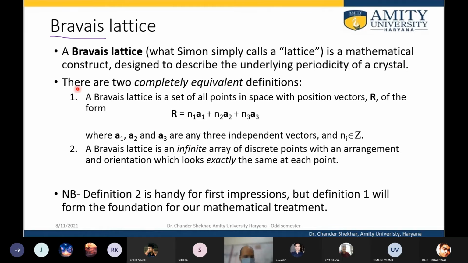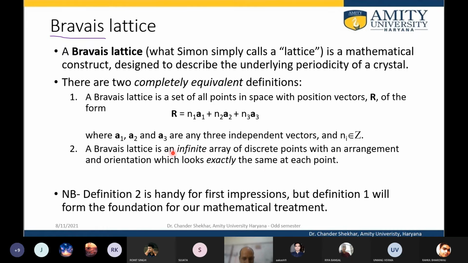so that it has a unique arrangement. There are two completely equivalent definitions of the lattice. Say this is the lattice vector, n1 a1 plus n2 a2 plus n3 a3, where a1, a2, a3 are three independent vectors along x, y, and z, and the n's are integers. A Bravais lattice is an infinite array of discrete points with an arrangement and orientation which looks exactly the same at each point.